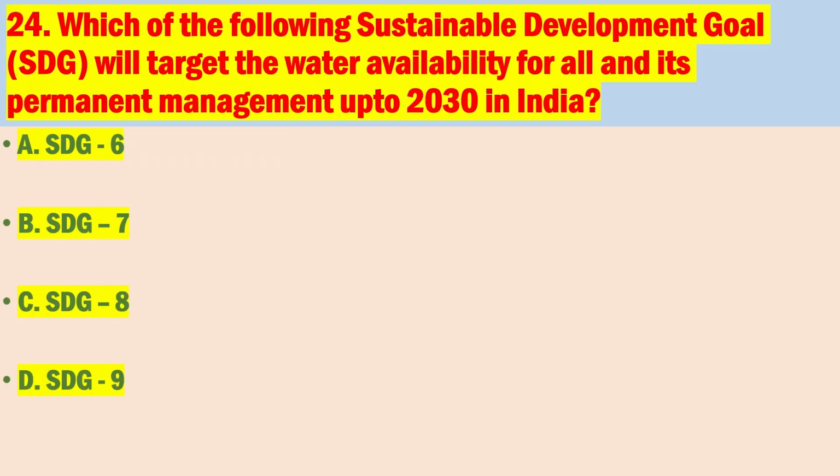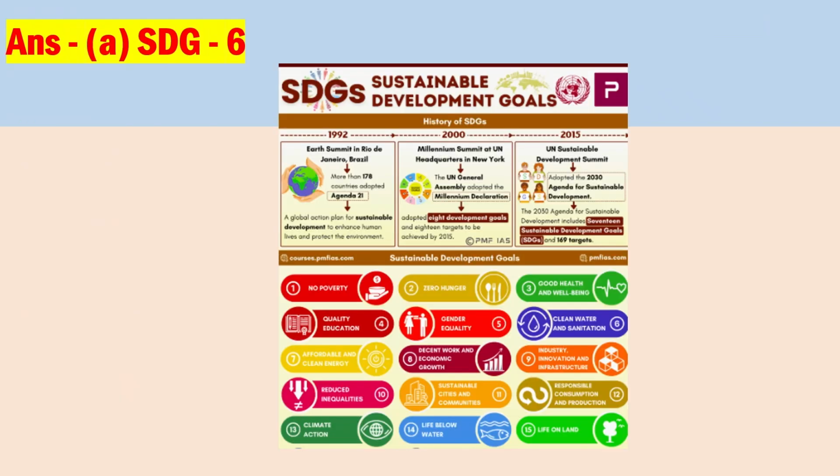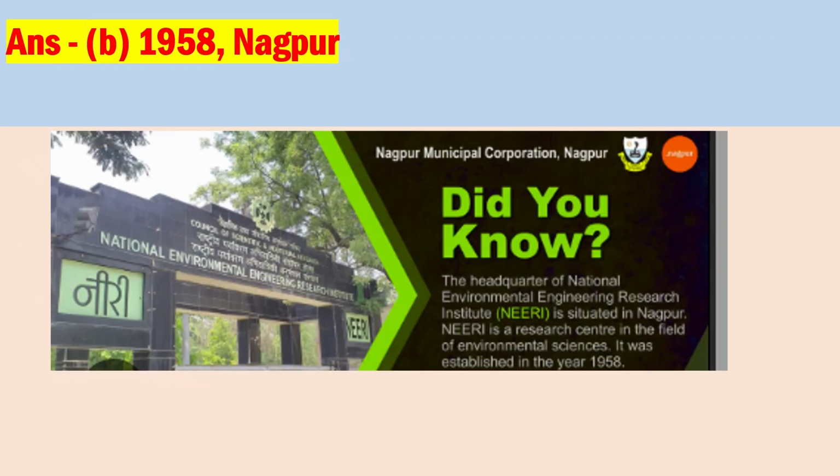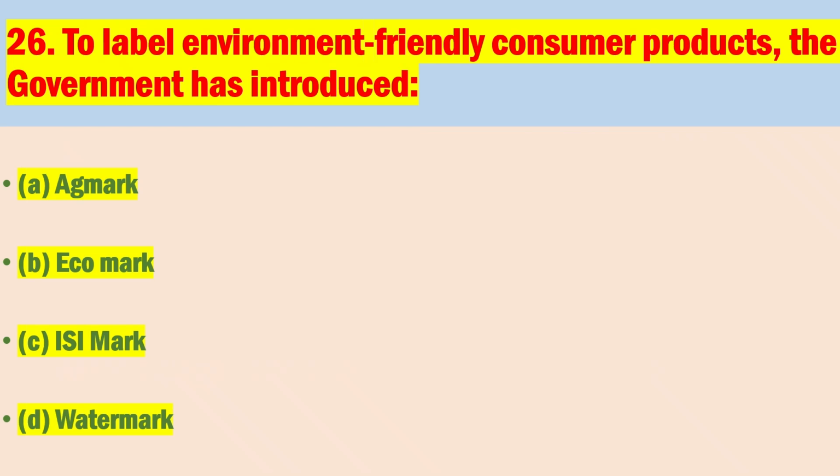Number 24. Which of the following sustainable development goals, SDG, will target the water availability for all and its permanent management up to 2030 in India? The correct answer is A, SDG 6. Number 25. When and where was the National Environment Engineering Research Institute, NEERI, established? The correct answer is B, 1958, Nagpur.